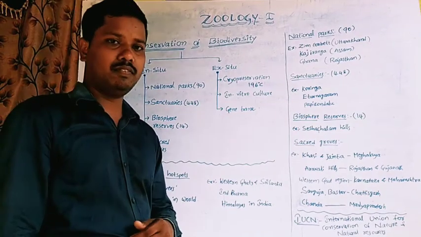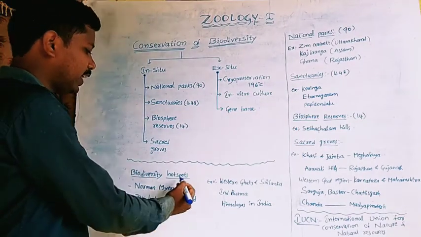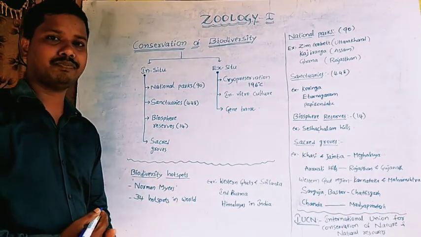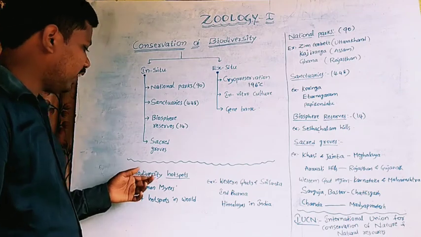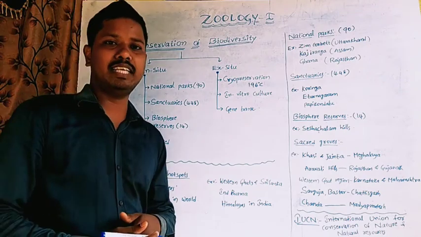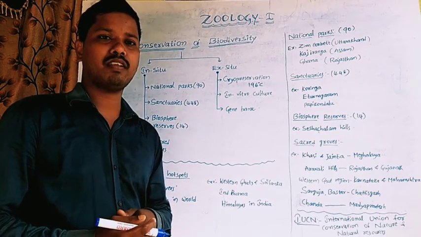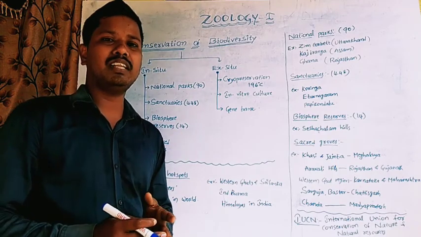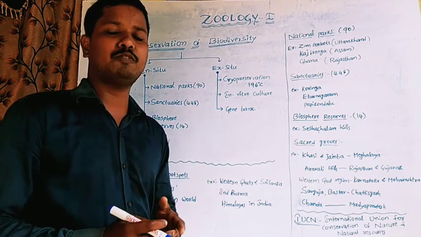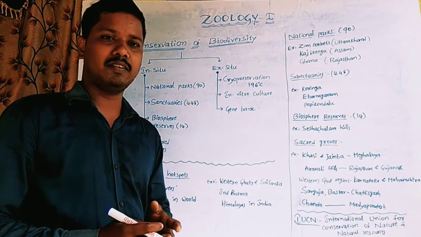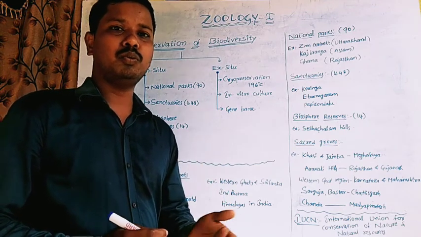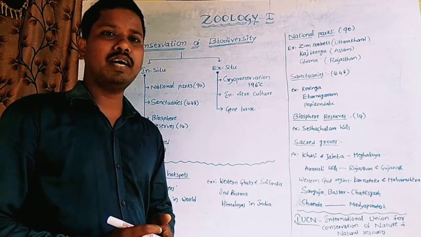So next we discuss the biodiversity hotspots. A biodiversity hotspot is a biogeographical region where animal species or plant species are threatened with extinction by human activities.